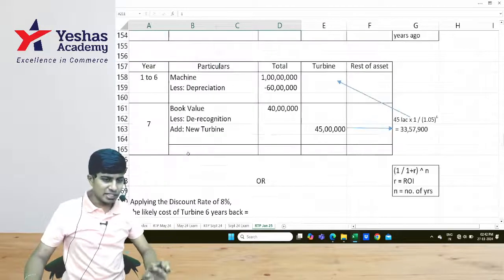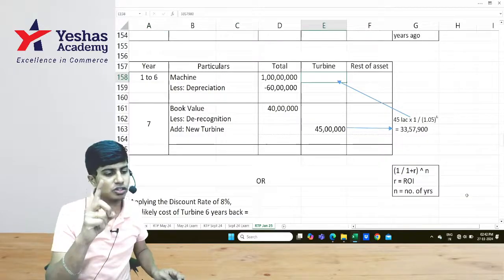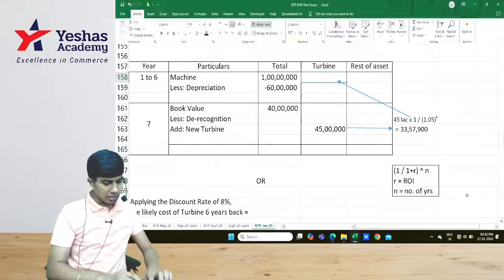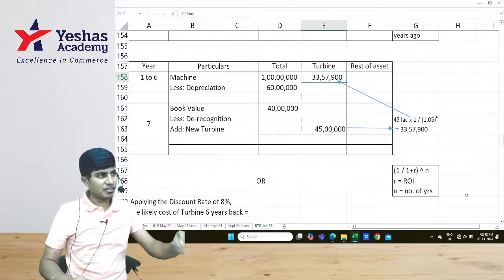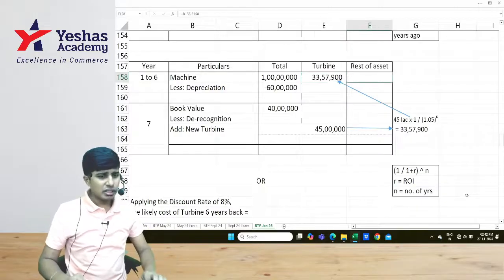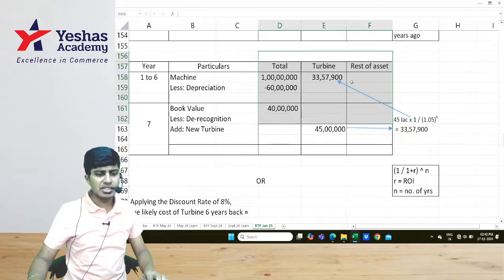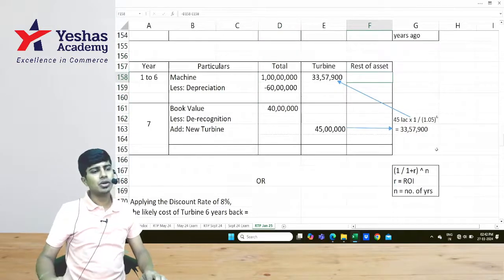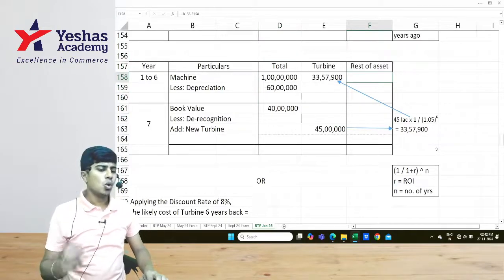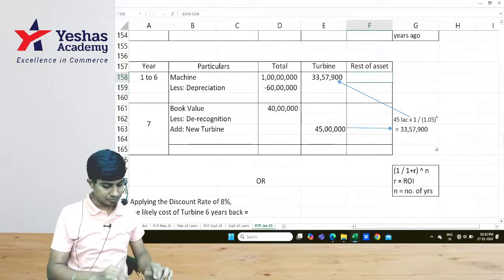Okay, now once that part is proved, here I would consider in the 100 lakh cost of the machine at the beginning of year 1, 33 lakh 57,969, rounding off to 900, as the cost. Then the balance is the rest of the asset. This turbine will be derecognized, rest of the asset will be continued. What is the value of rest of the asset? 1 crore minus 33 lakh 57,969.